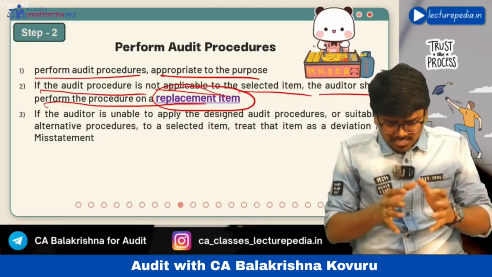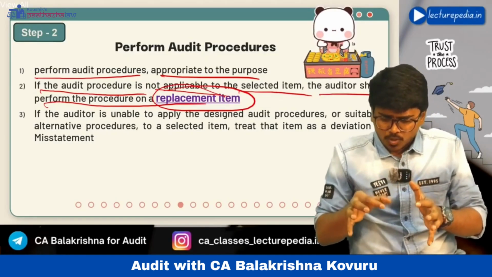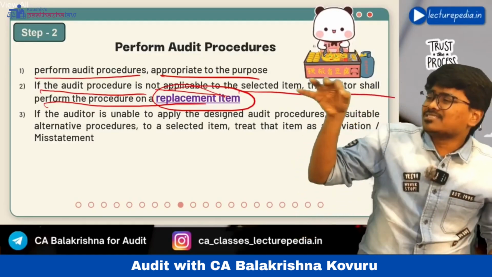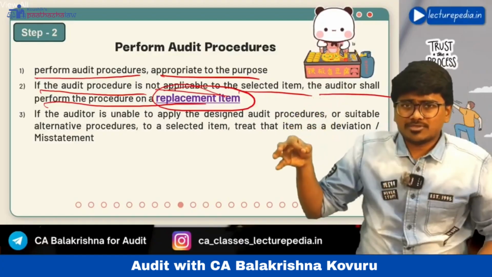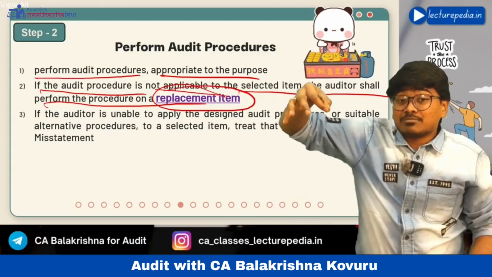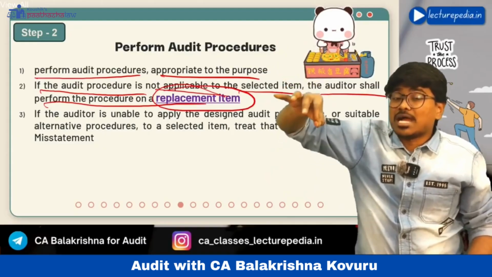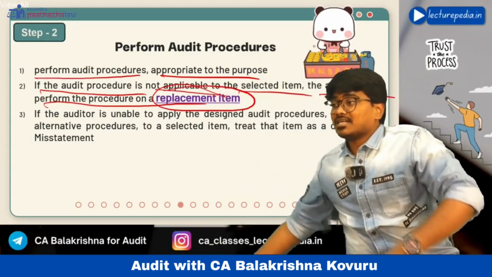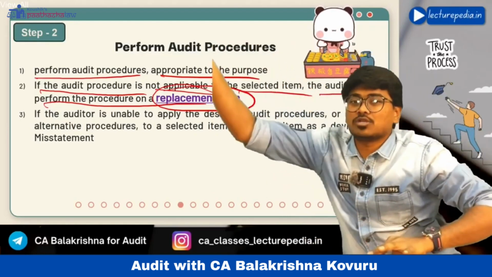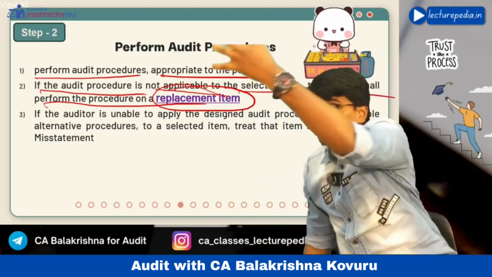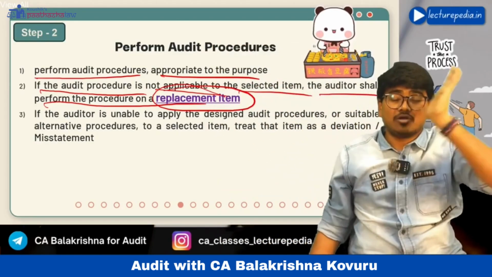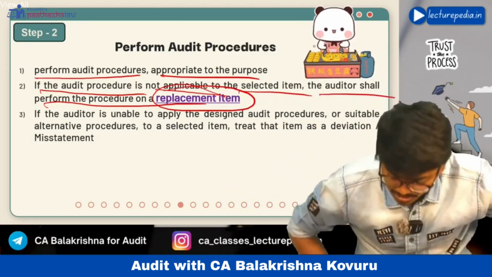Now in these sample checks, one of the checks is cancelled. Okay, so on a cancelled check you cannot perform the audit procedure, right? So this becomes a replacement item. Okay, you have to replace this cancelled check with another check. You have to take this cancelled check out of the sample, include another check from the population into the sample, and perform the audit procedure on that replacement item. That is known as a replacement item.